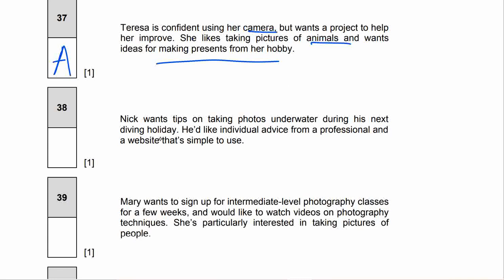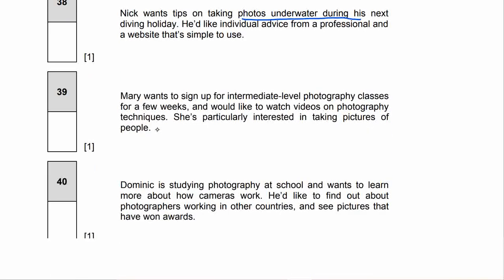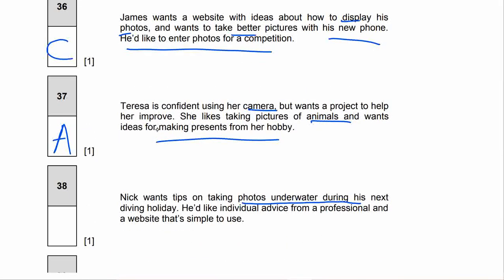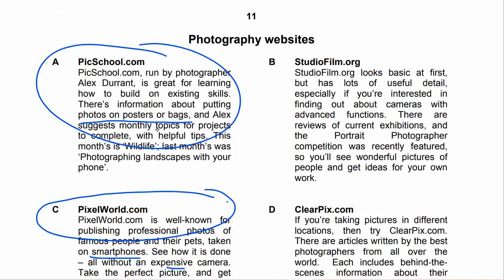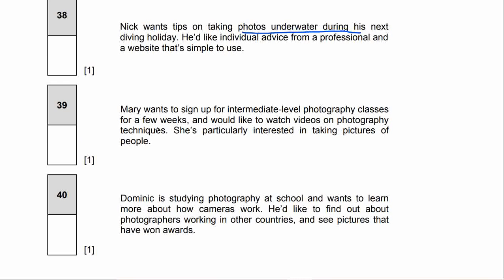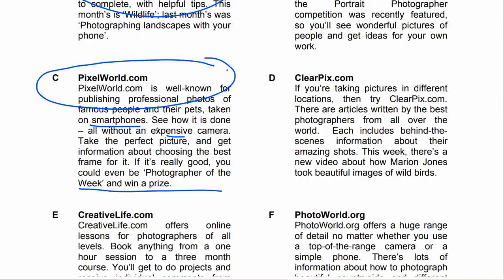Alright, next let's see. Nick wants tips on taking photos underwater during his next diving holiday. He would like individual advice from a professional and a website that's simple to use. So, we want to take photos underwater. Nick will be with